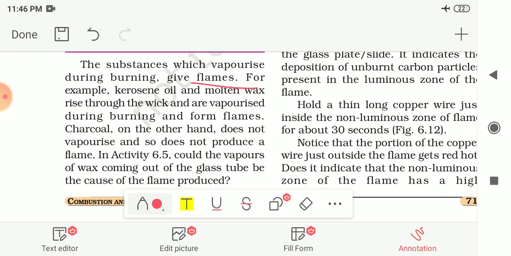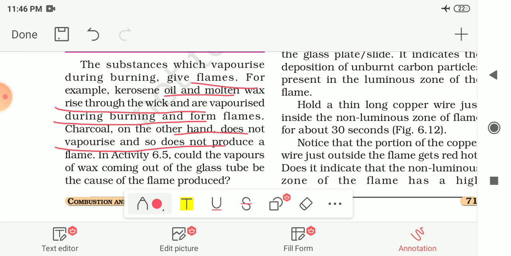For example, kerosene oil and molten wax that rise through the wick are vaporized. They start to vaporize, that means they are converted into vapor form, into gaseous form. So during burning they form the flames. Charcoal, on the other hand, does not vaporize, so it does not produce a flame.